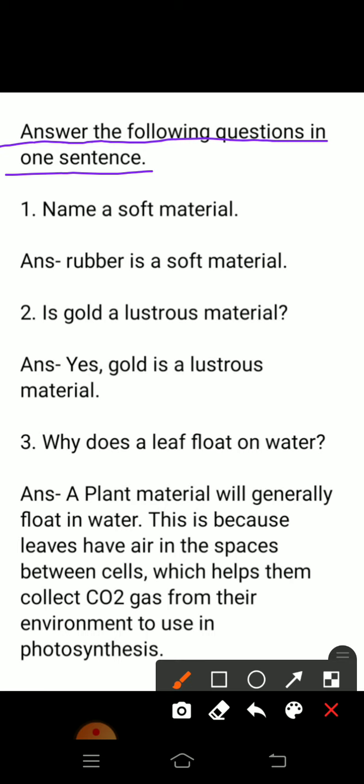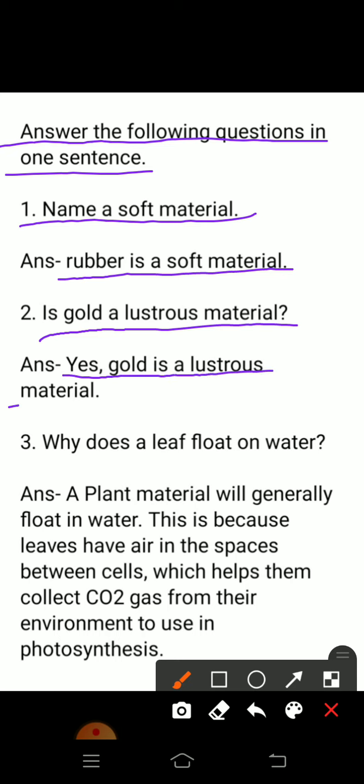Question number first, name a soft material. Answer, rubber is a soft material. Question number second, is gold a lustrous material? Answer is yes, gold is a lustrous material.